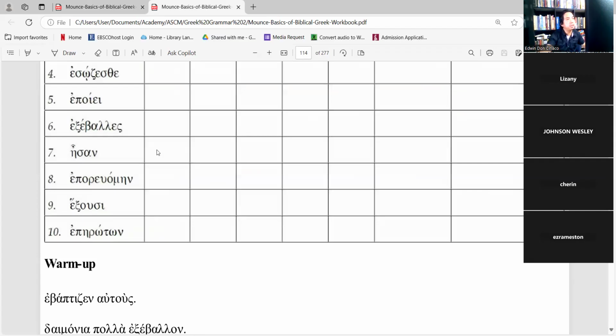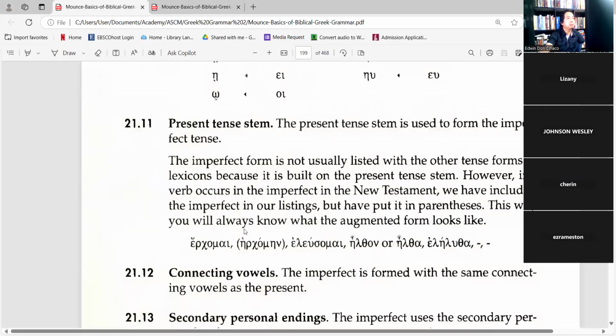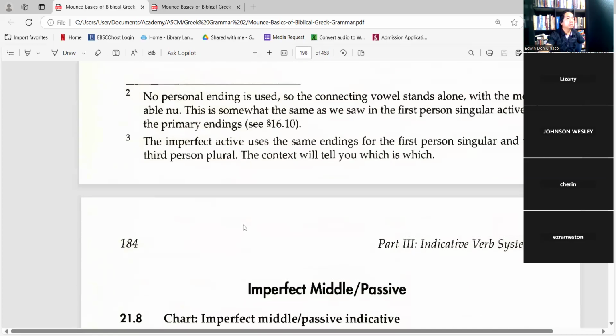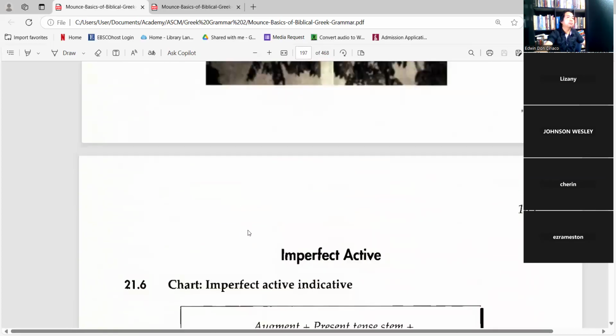And then esan is an eimi verb, which is the third person plural. Is that correct?